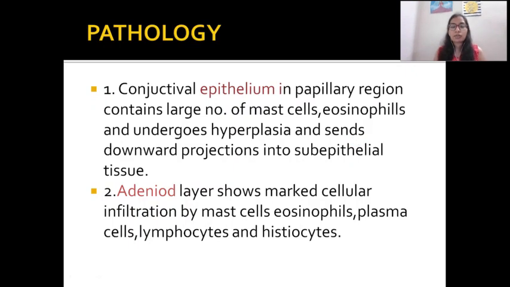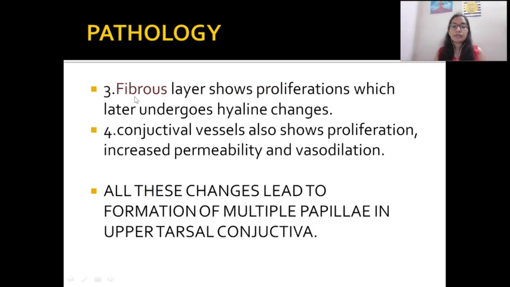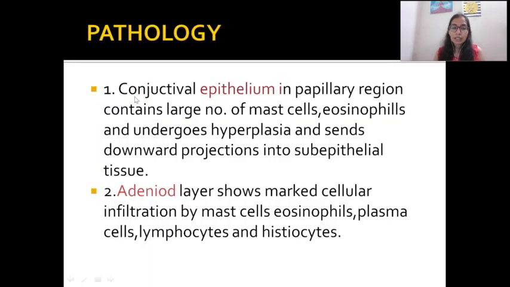Coming to the pathology, why is this happening? Why does vernal keratoconjunctivitis happen? As you all know, the conjunctiva has three layers: the epithelial layer, the adenoid layer, and the third one is the fibrous layer. So if any kind of abnormality occurs, or any kind of inflammatory cells come into these layers, there would be abnormality, right?